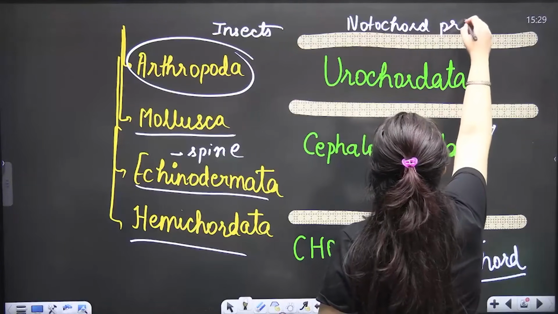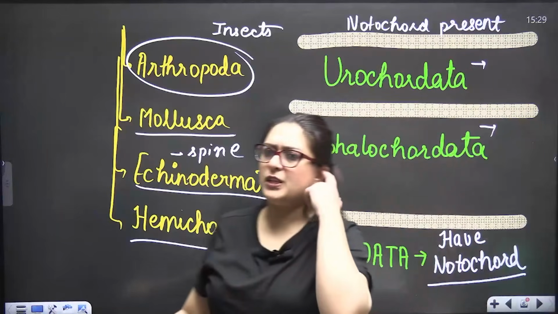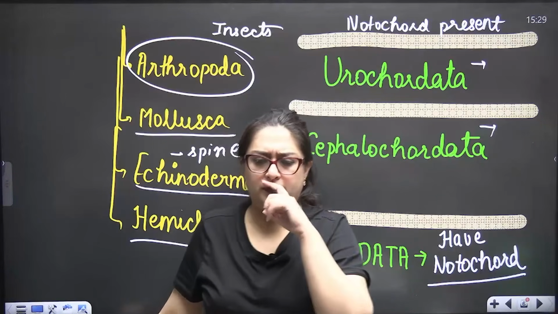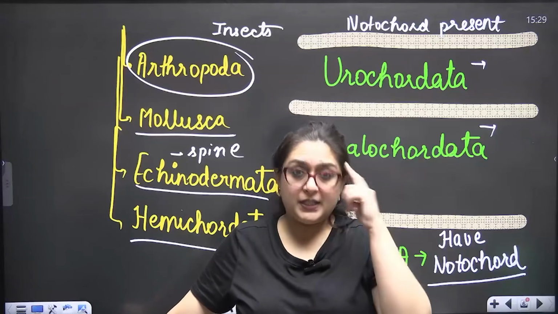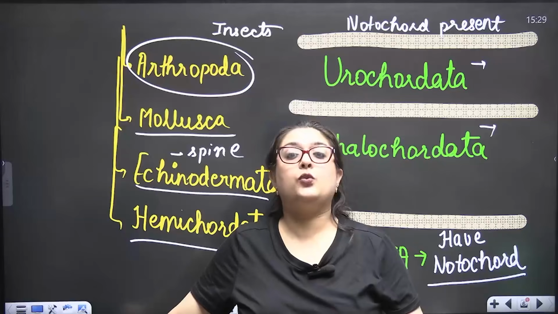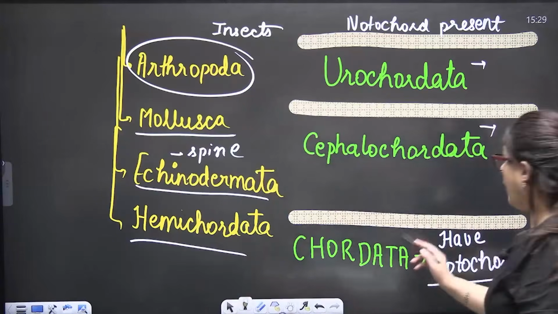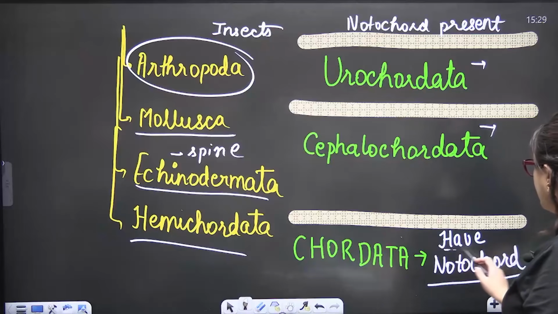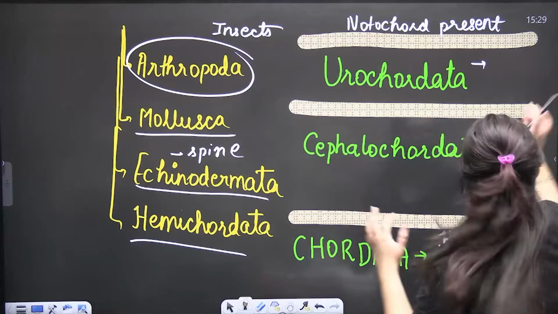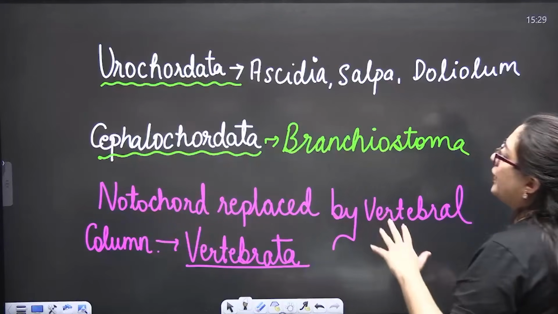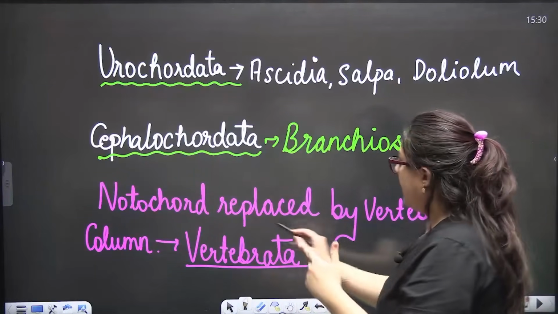Chordata means now there is a notochord. Notochord present. Urochordata means the notochord is in the tail part only. Cephalo means head: notochord from head to tail. And in Chordata, the notochord will be present forever, and where it converts itself into the vertebral column, they are called Vertebrata.